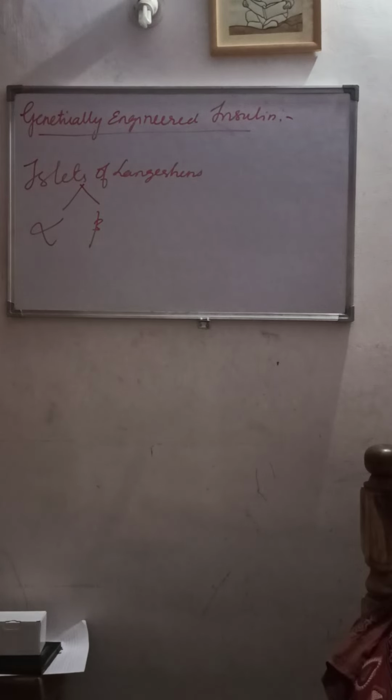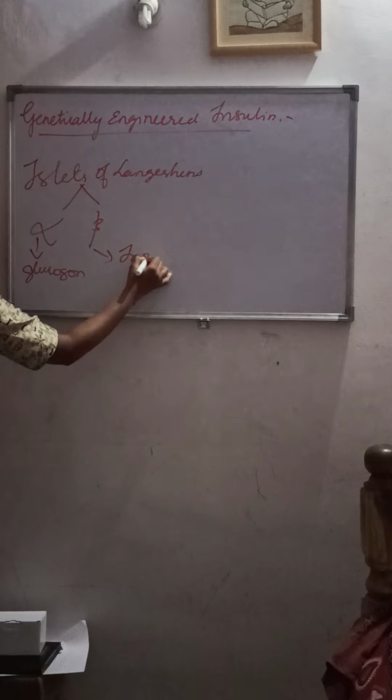So there is an exocrine part and an endocrine part. The exocrine part of the pancreas produces what? Pancreatic secretion, which helps in the digestion of proteins and many useful food substances. The endocrine part, the islets of Langerhans, produces alpha and beta cells. The alpha cells produce the hormone called glucagon, and the beta cells produce the hormone called insulin.